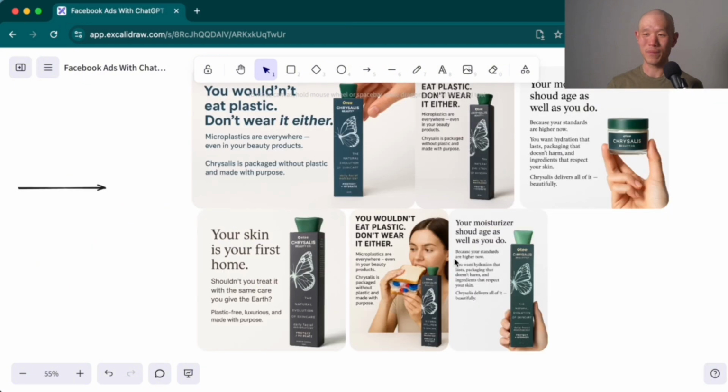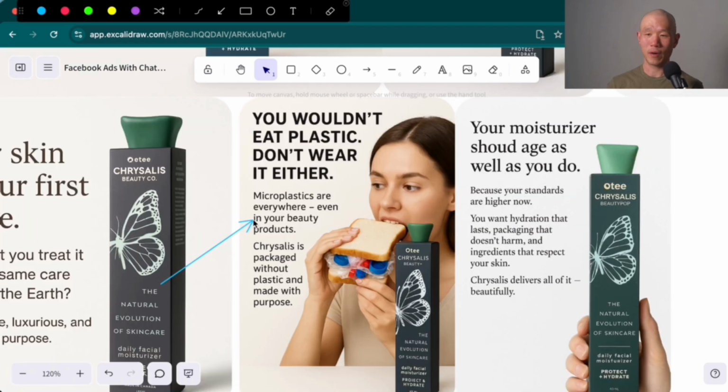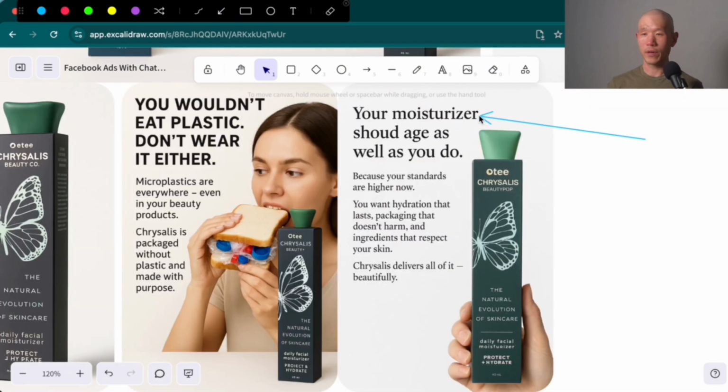This one over here, you wouldn't eat plastic, don't wear it either. Microplastics are everywhere, even in your beauty products. Chrysalis is packaged without plastic and made with purpose. And then another one for your moisturizer should age as well as you do because your standards are higher now, et cetera, et cetera. So pretty cool. I thought it did a pretty good job with some of these.